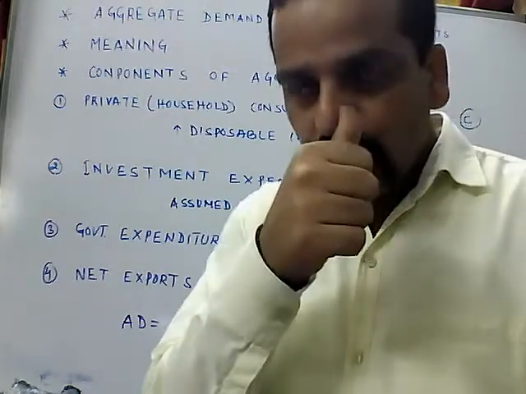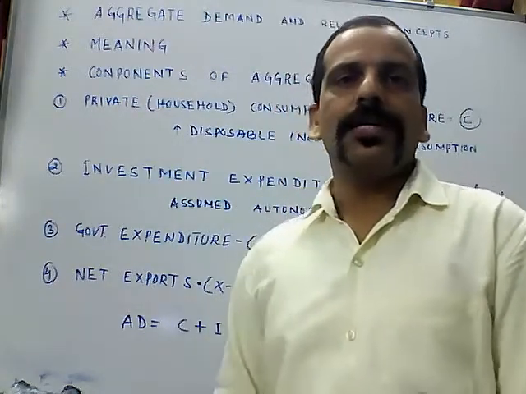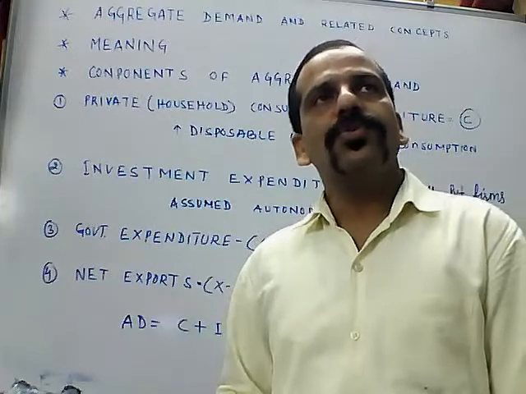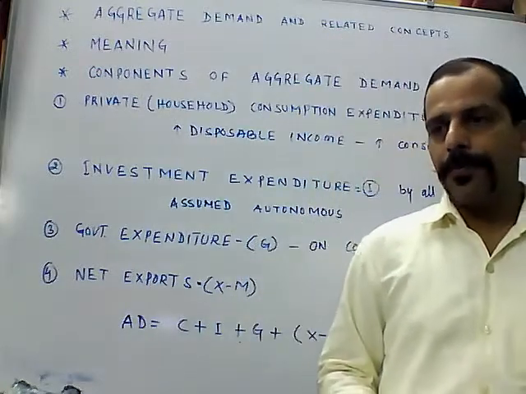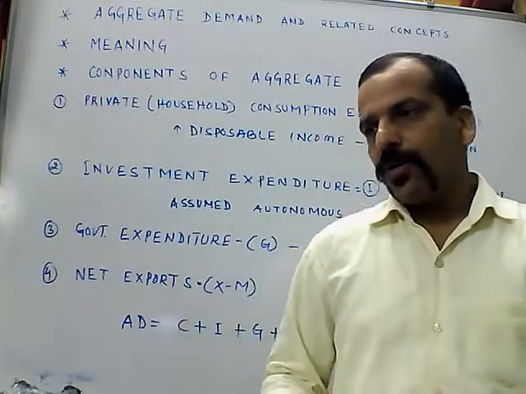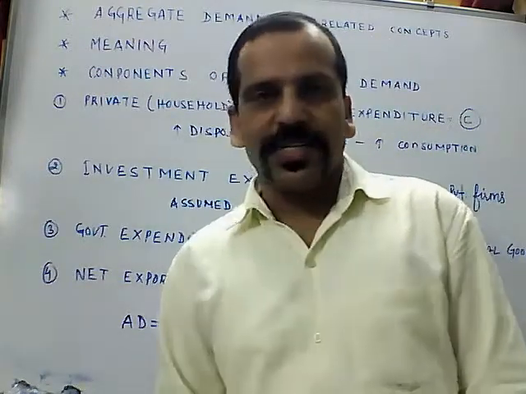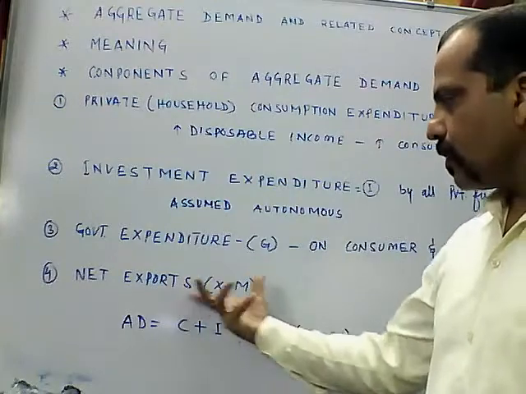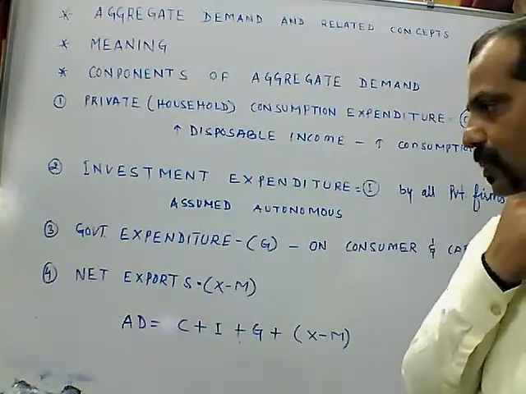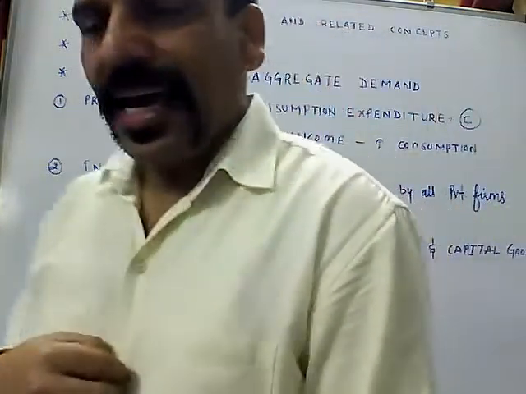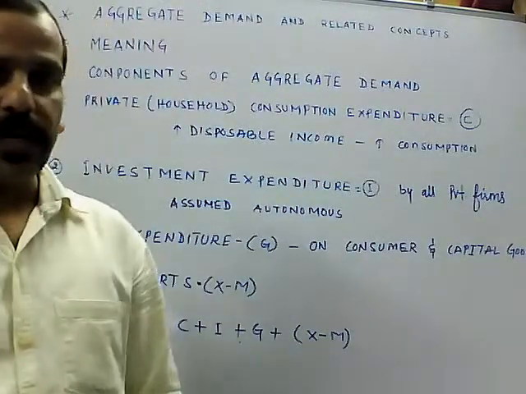It means these goods are demanded by foreigners: we are exporting fruits, vegetables, software, or any other technology, automobiles, or electronic gadgets. So that comes under the part of aggregate demand. So this is about the components of aggregate demand.